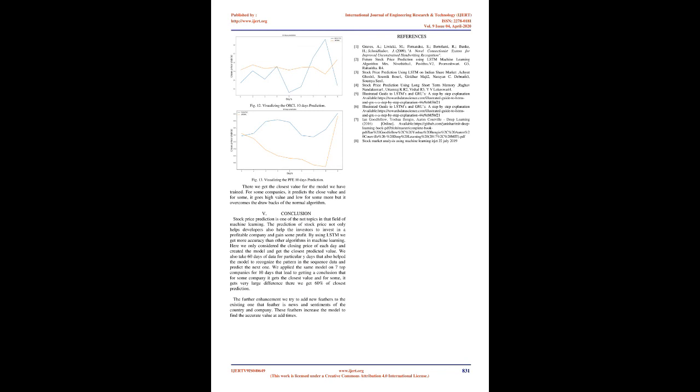LSTM. The compiler has the Adam optimizer that makes the network learn the value. We use mean squared error as the loss, and try to reduce the loss that has occurred at the time of learning. Fig. 5. LSTM model. Then we fit the X-train data and Y-train data to the model to make the model learn from the historic data.